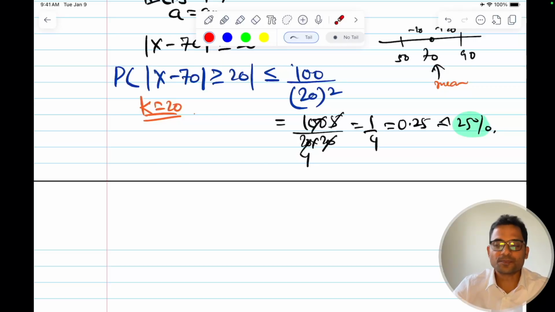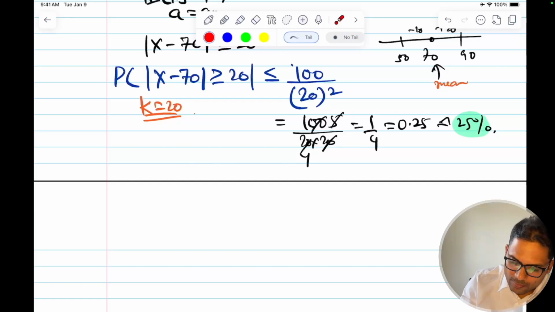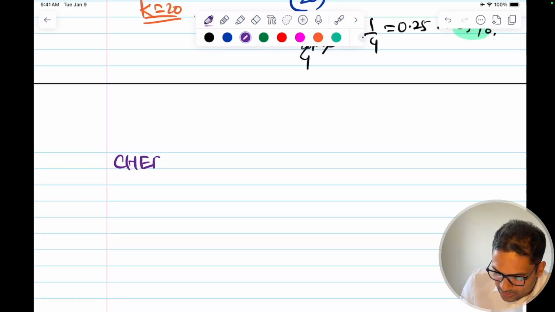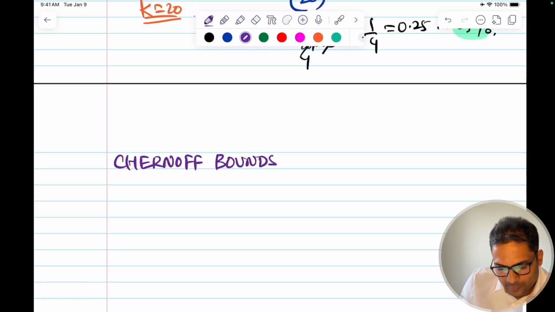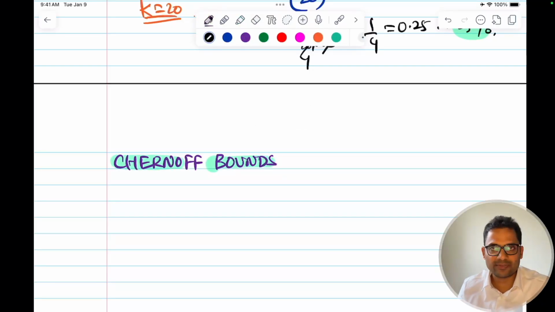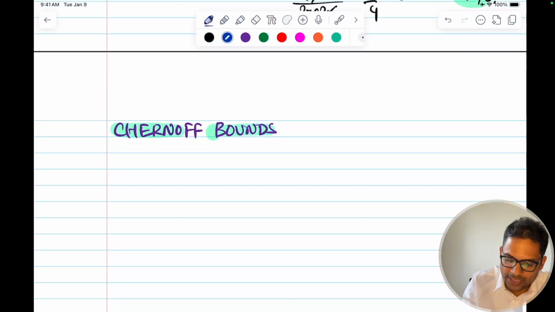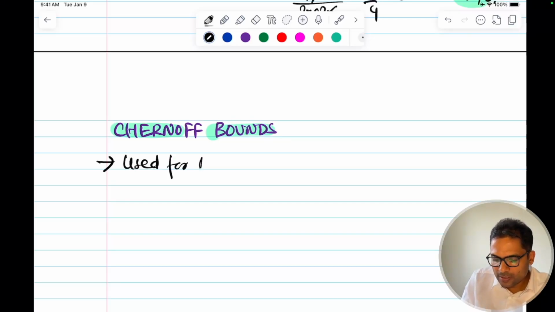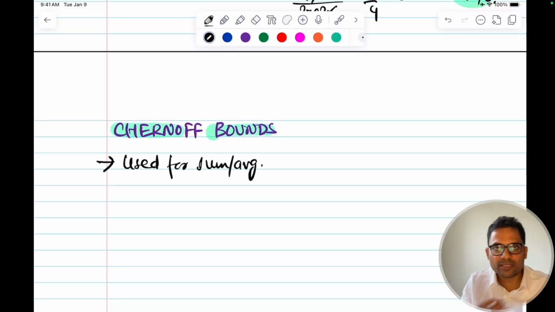Now let's move to the next concept, that is the Chernoff bound. This is just an extension on top of that. The Chernoff bound goes even a step further, but it is not generally used the way we were using Markov and Chebyshev inequality. It has a special use case. It is used for sum or average, whenever the sum or average is required.